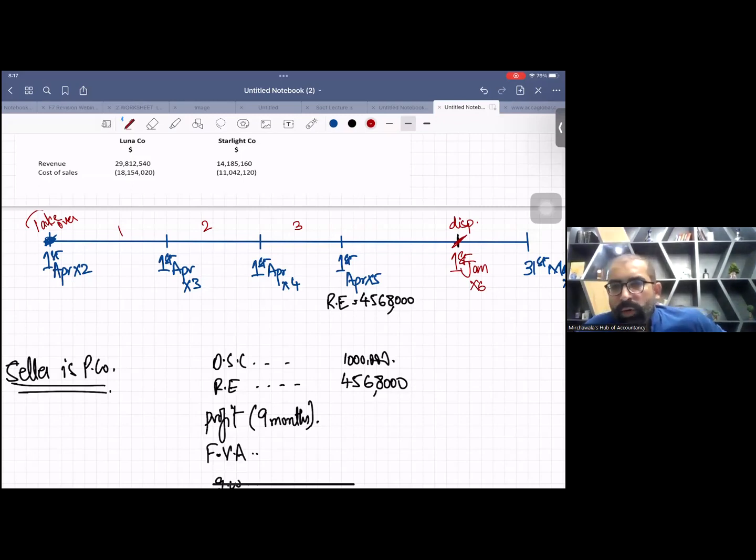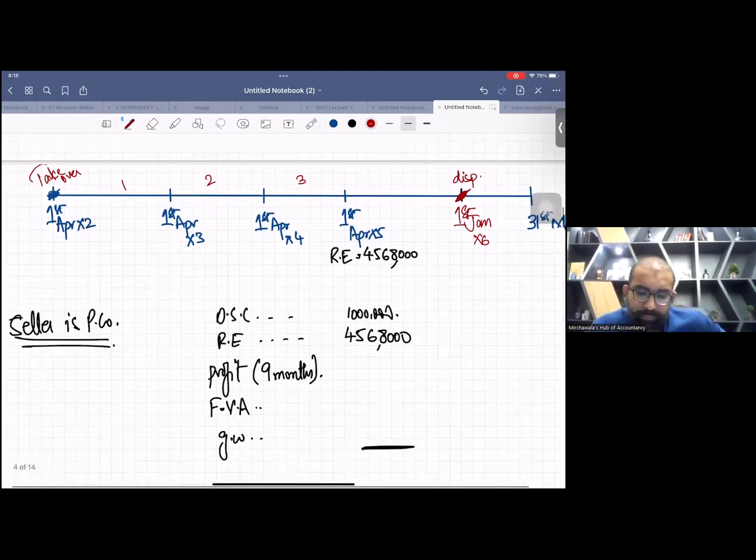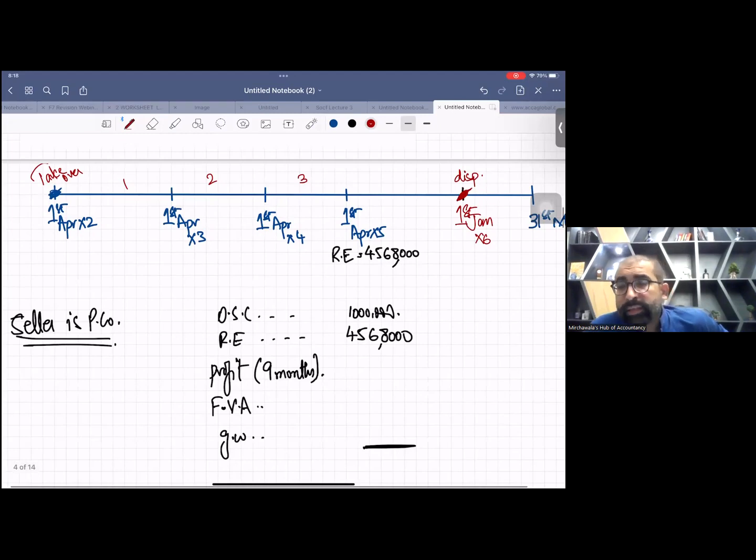Okay. So now you need the net assets of S company on this date. So how you're going to calculate it? Just giving you an idea. No formal workings. First of all, what is in the net assets packet? The first thing is share capital. So ordinary share capital is 1 million.